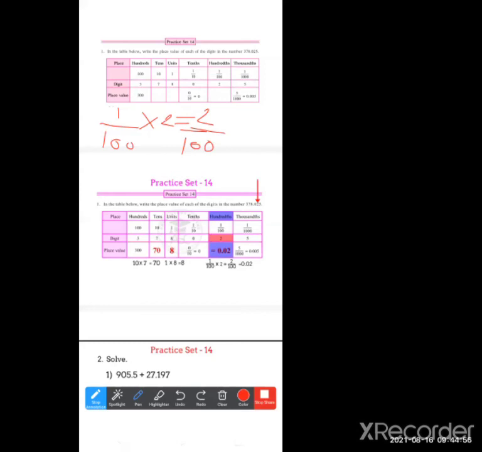How did you get the answer 0.02? Because 2 is a smaller number than 100, so we can't divide it by 100. So 0 will come before 2. If I write it after the 2, it gets a different value. Okay, so how will you write?